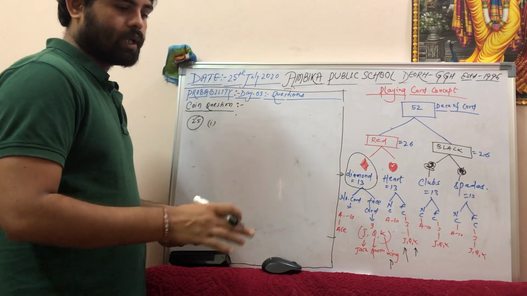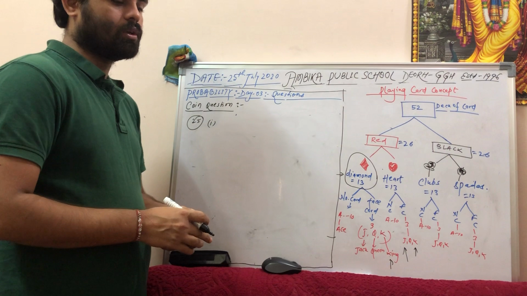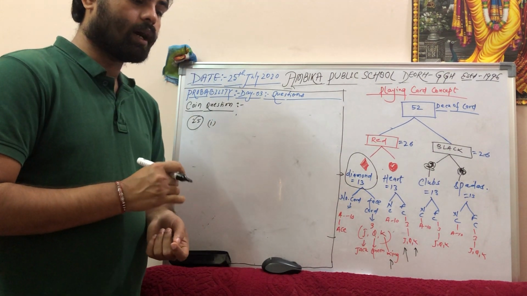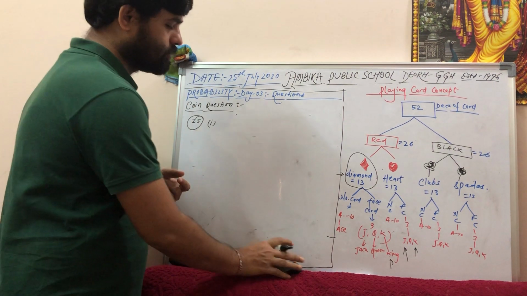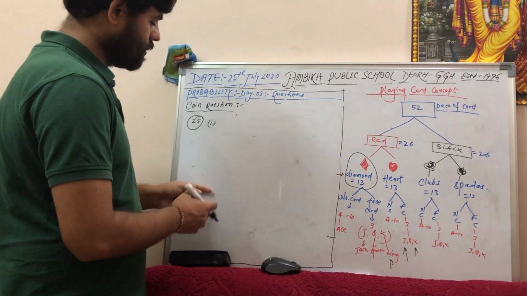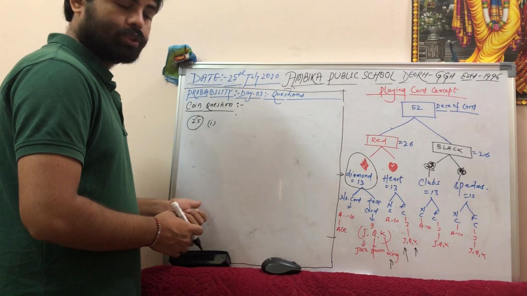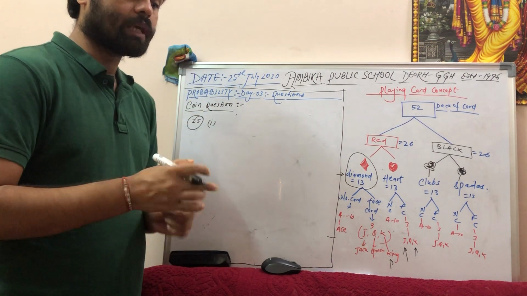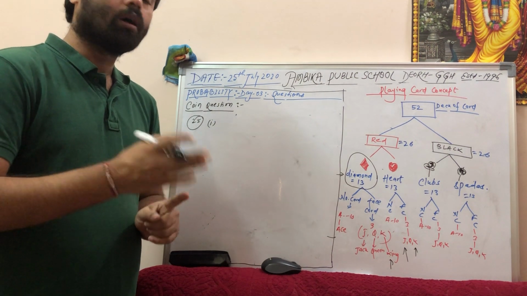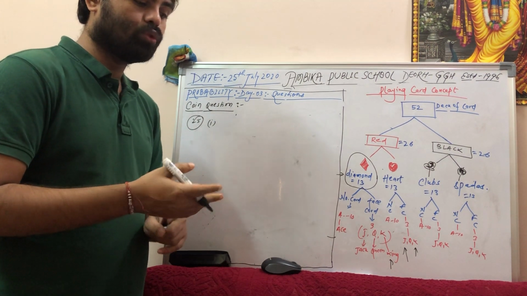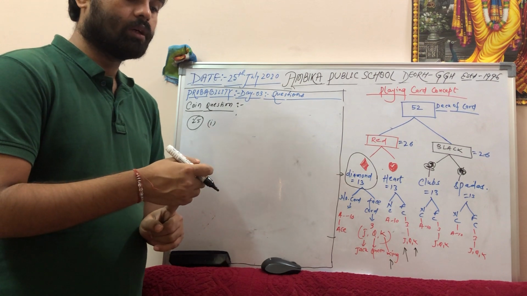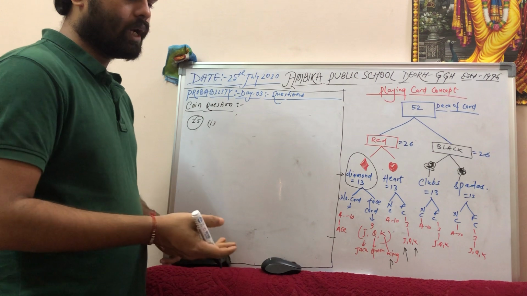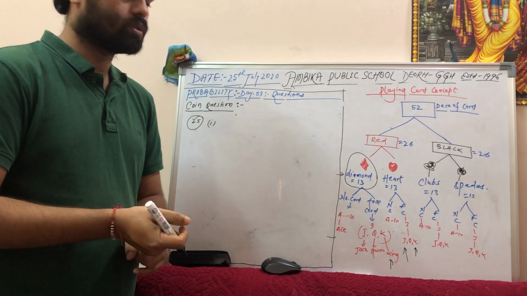So you have understood, there are 2 arguments given there. So first is, if two coins are tossed simultaneously, same question that I solved in the previous question. You will find that this question is very easy now. If two coins are tossed simultaneously, a student is saying there are three possible outcomes: two heads, two tails, one of each.